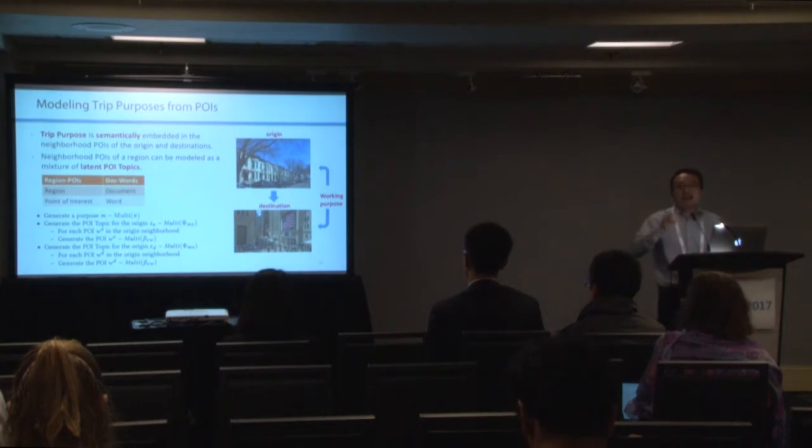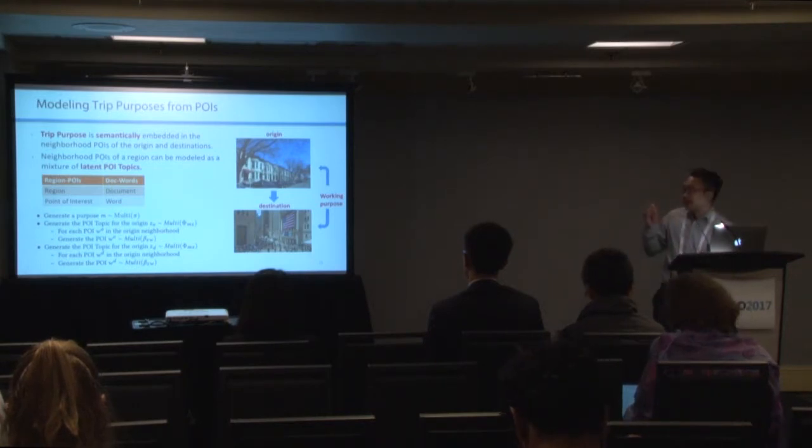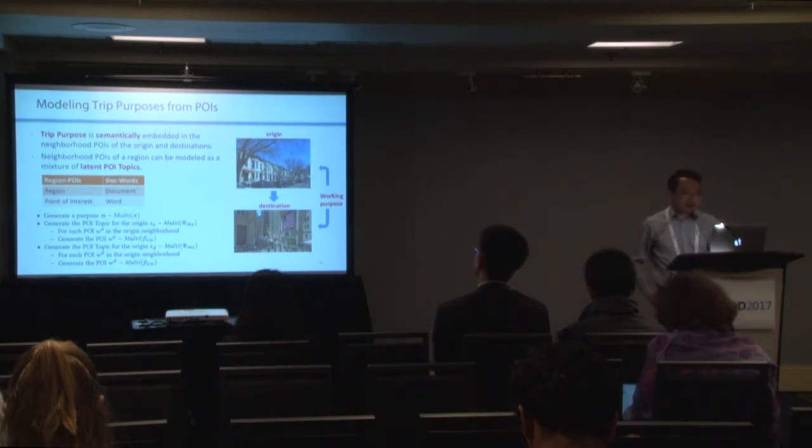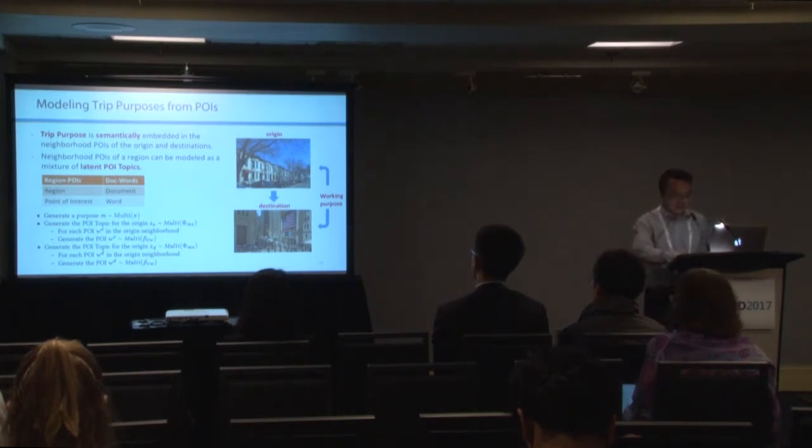For the origin place, we generate the POI topic z_o, and for the POI topic of the destination, we draw a latent topic z_d. Then, similar to a topic model, we draw the particular POIs from the neighborhood.